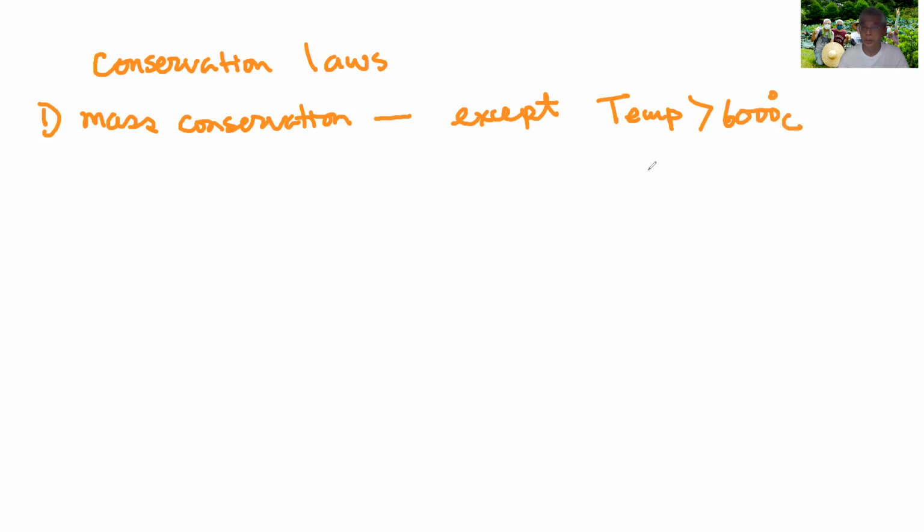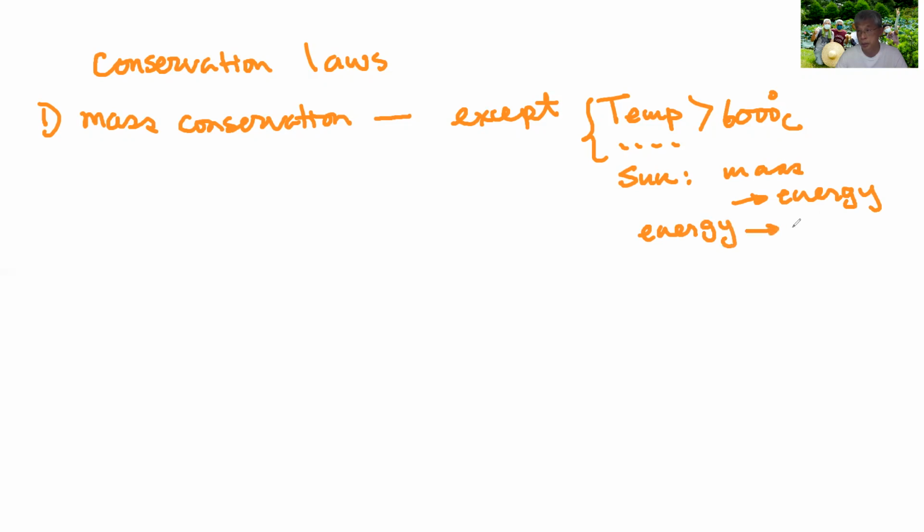That's one condition, and there may be other situations. So let's say in the sun, mass can actually become energy. So mass is no longer conserved. And energy itself can also become mass. So that's no longer true in this kind of exceptional condition. So mass conservation is almost always true.